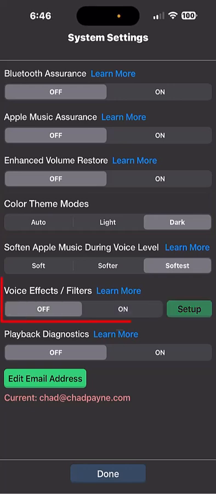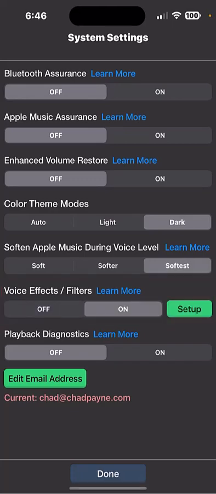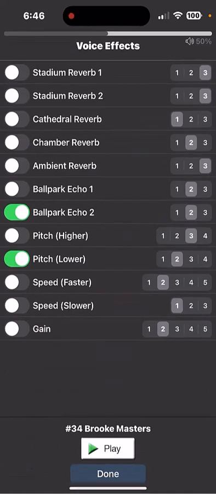Also in the System Settings window, you'll find a voice effects feature. That's a very exciting new feature that allows you to creatively apply a variety of effects to all the voice intros in Ballpark DJ. So you can take those amazing introductions that you received from our professional announcers and make them even cooler. We've got options for reverb, echo, pitch, speed, and gain.